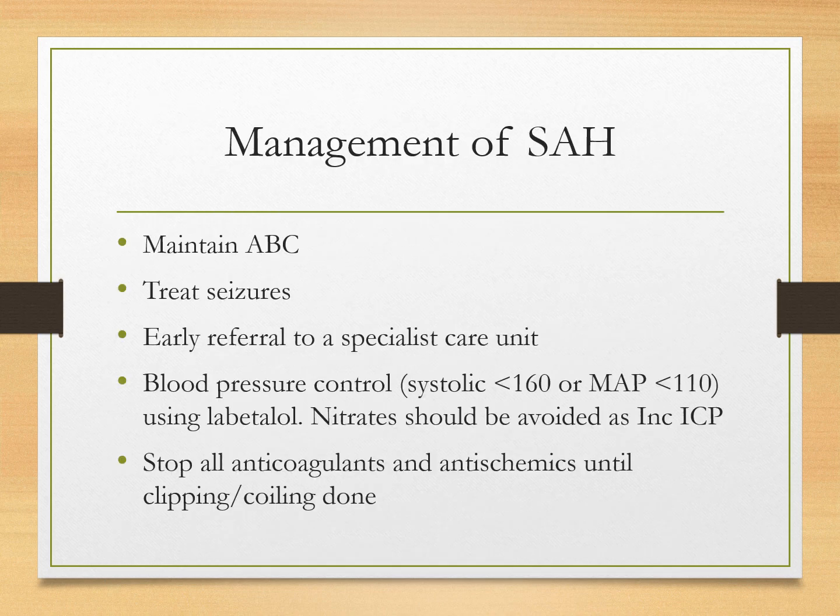So how will you manage subarachnoid hemorrhage? You have to maintain airway, breathing and circulation of the patient. This should be your first priority. If the patient is having seizures, तो आपने उसको anti-epileptic drugs देनी है. You may prescribe levetiracetam or valproic acid. So these drugs should be preferred. Phenytoin should not be given because this may worsen the vasospasm.